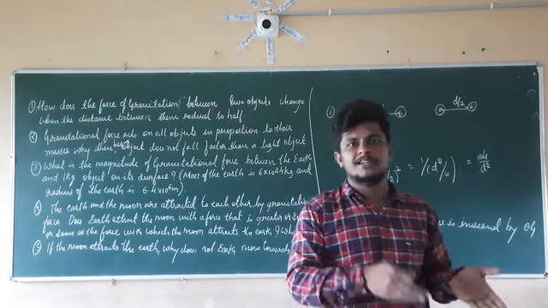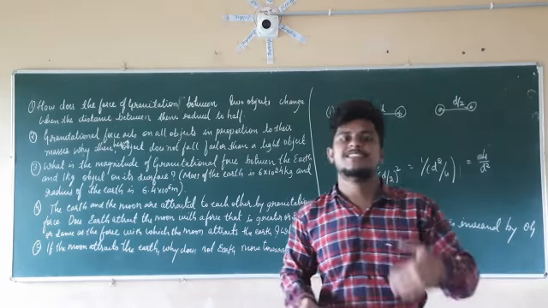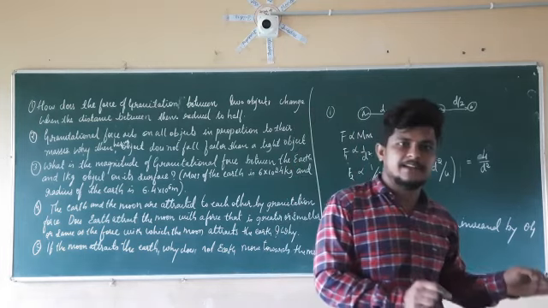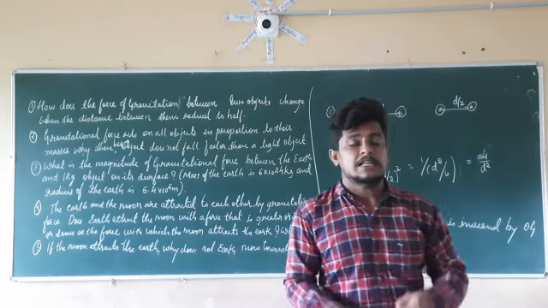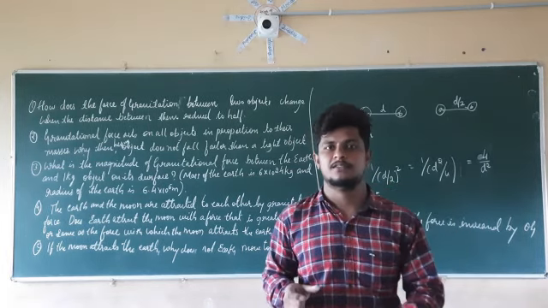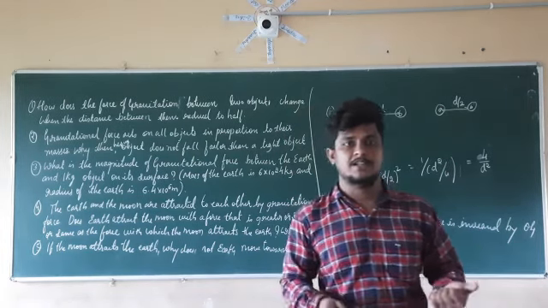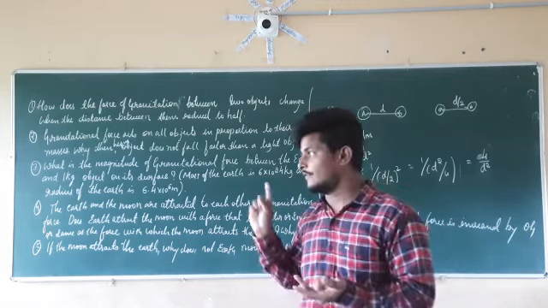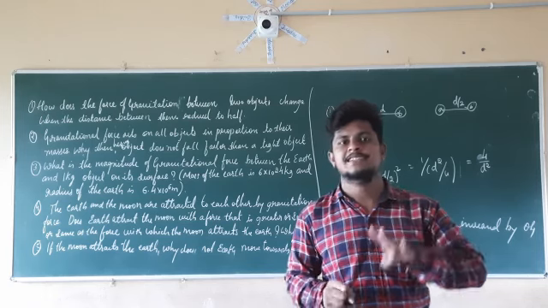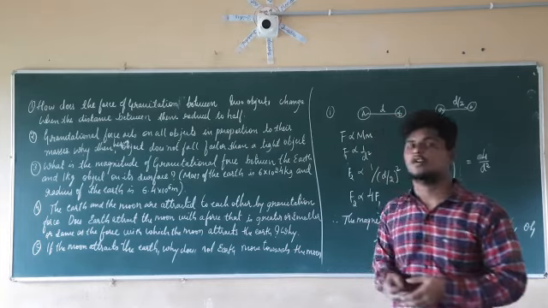So if you take a heavy object and a light object together in a vacuum, both are going to fall at the same rate and they are going to reach the ground at the same time. If there is an external factor, that is air resistance, then only those things are going to fall with different speeds. Light objects are going to fall slowly and heavy objects are going to fall fast. It is due to the air resistance, not due to the gravitational force. In the sense of the gravitational force, both the objects are going to fall at the same time, at the same rate. So this is about the second question.